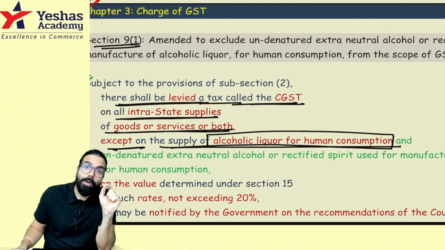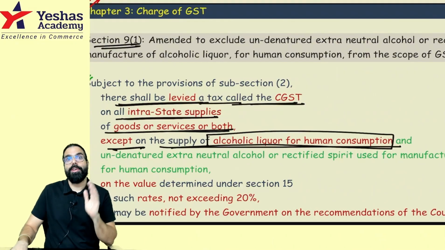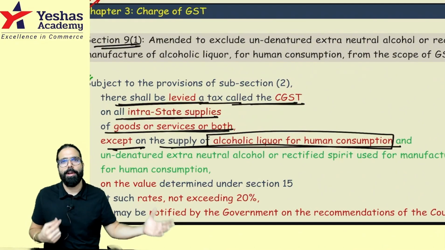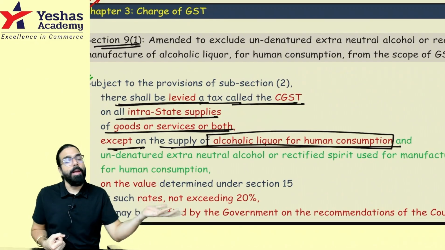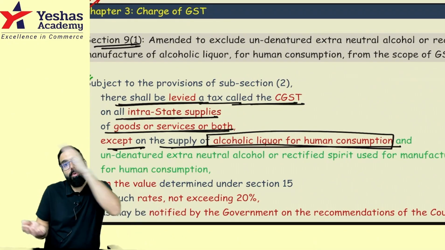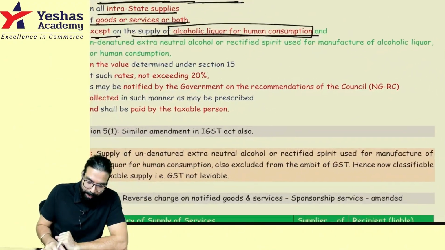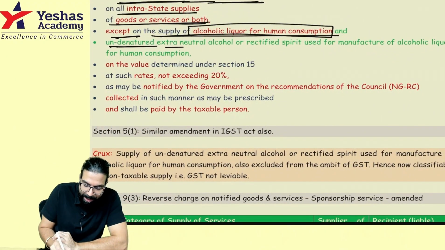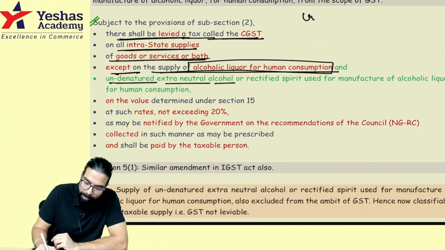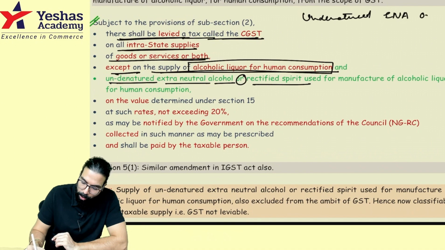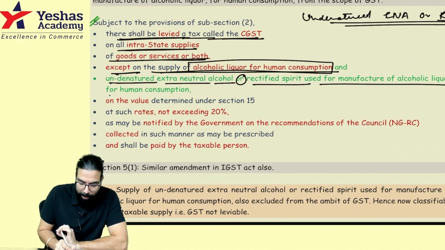And to make alcoholic liquor for human consumption, two ingredients are there on which also they are telling there will be no GST. So for an example, I am a supplier of alcoholic liquor. On alcoholic liquor, there is no GST. Plus alcoholic liquor for human consumption, to make it, there are two items which are used. One, they are going ahead and telling undenatured extra neutral alcohol or rectified spirit. This is used to make alcoholic liquor for human consumption.